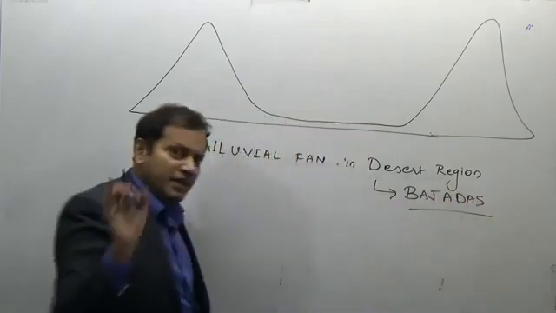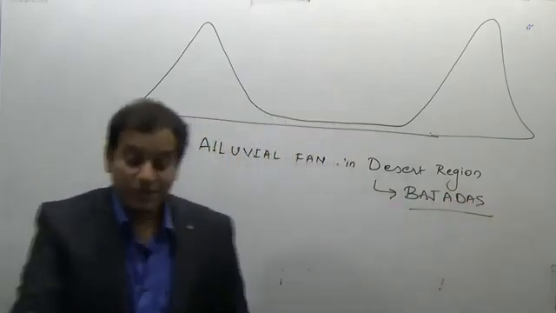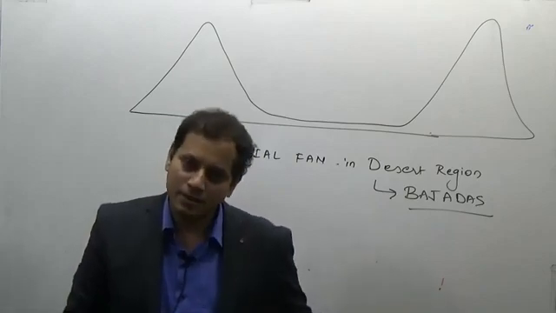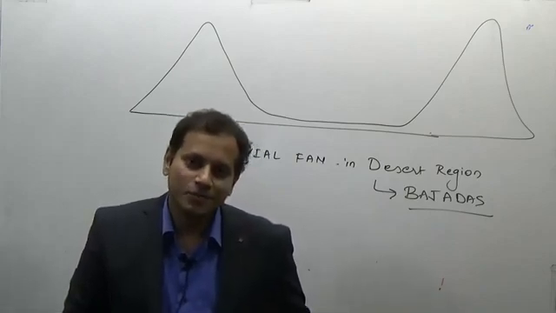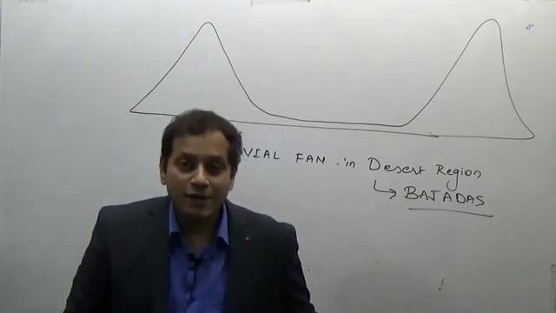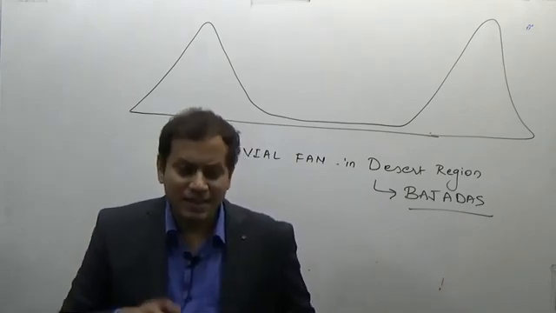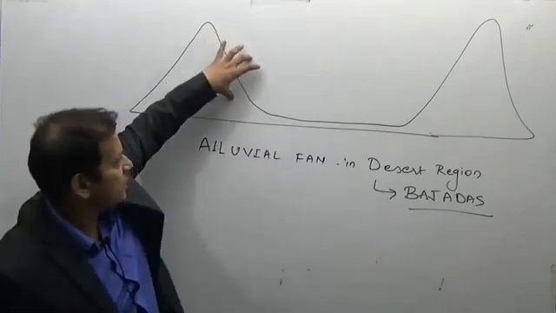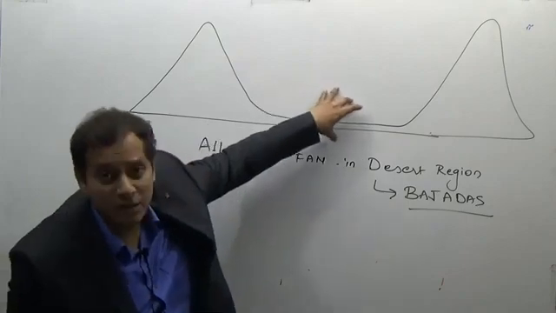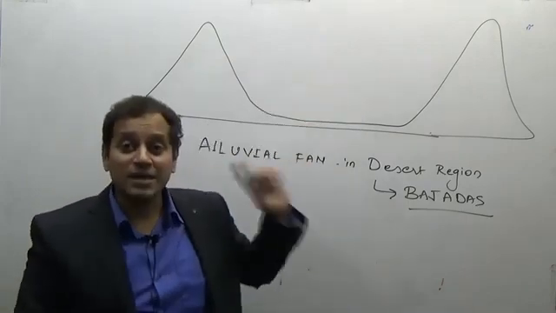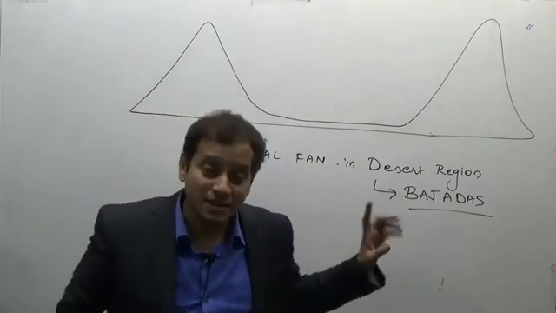So we have already done the alluvial fan, but in the desert region only there is a difference of name. Peneplain, then Inselberg, alluvial fan, bajadas. So what are the bajadas? In the arid and semi-arid regions, when there is a sudden rainfall, the rivers will originate here and come and deposit the materials, resulting in the formation of an alluvial fan. Such an alluvial fan in the desert region is a bajada.